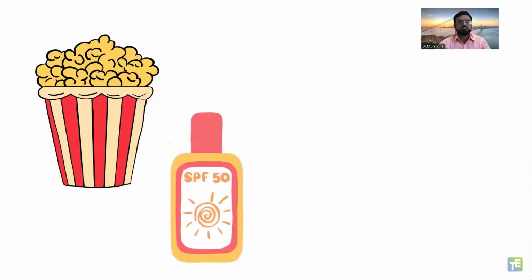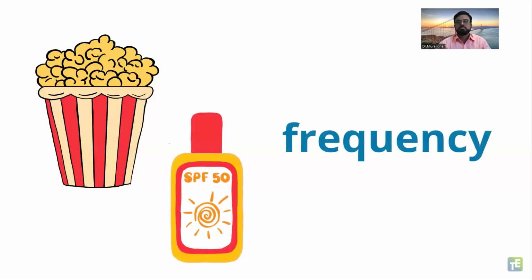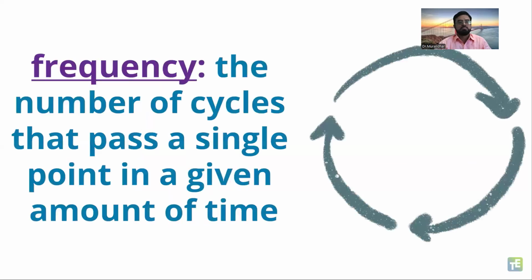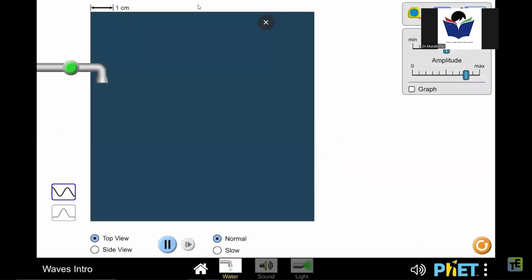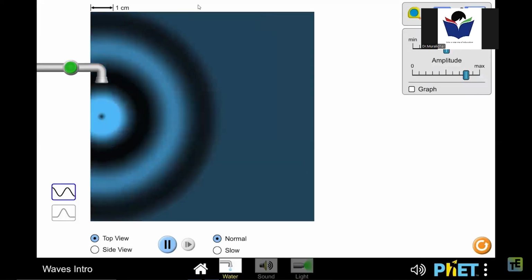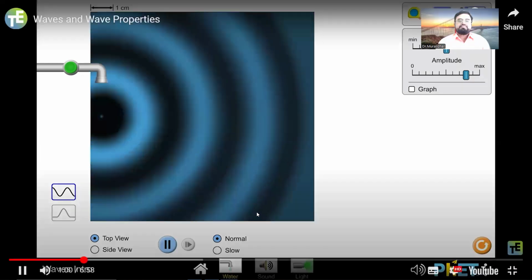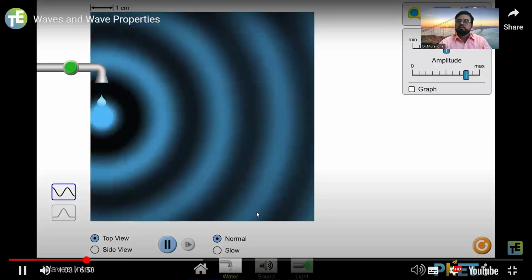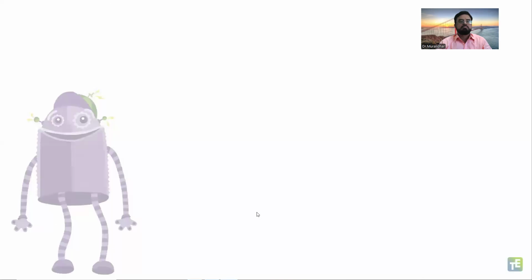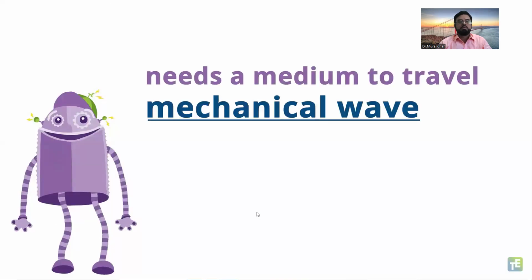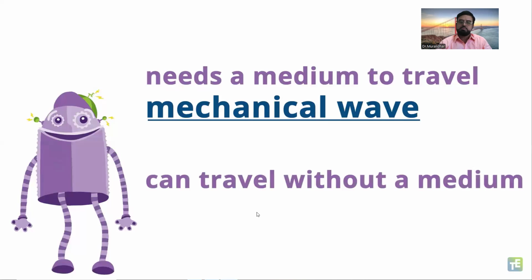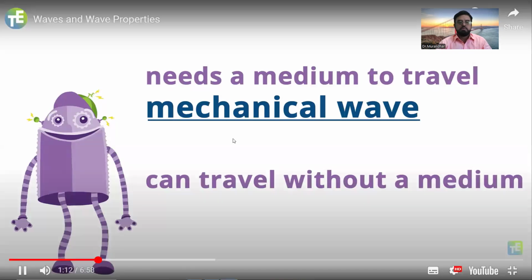One difference between the waves to pop popcorn and the waves to tan your skin is the wave frequency. The frequency of a wave is defined as the number of cycles that pass a single point in a given amount of time. A wave is a disturbance that carries energy from one place to another. Matter is not carried with the wave. A wave can move through matter, which is called a medium, but some waves do not need a medium to be able to move. If a wave needs a medium, we call it a mechanical wave. If a wave can travel without a medium, for example, through space, we call it an electromagnetic wave.